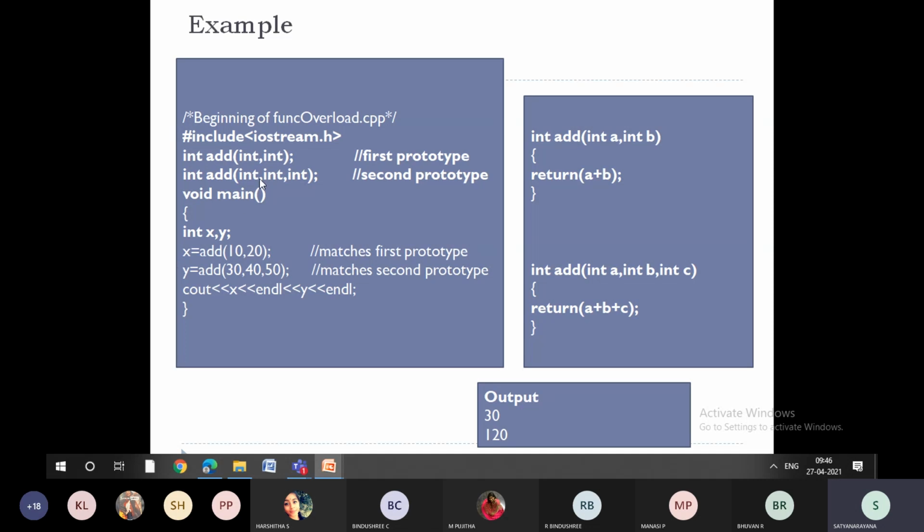Now you can see here an example of function overloading. We have 2 functions, int add of int comma int, and int add of int comma int comma int. The first prototype will call add of 10 comma 20. The second one will call 30, 40, 50. So the first output is going to be 30. The second is going to be 120. It is going to call based on the number of parameters and the return type.